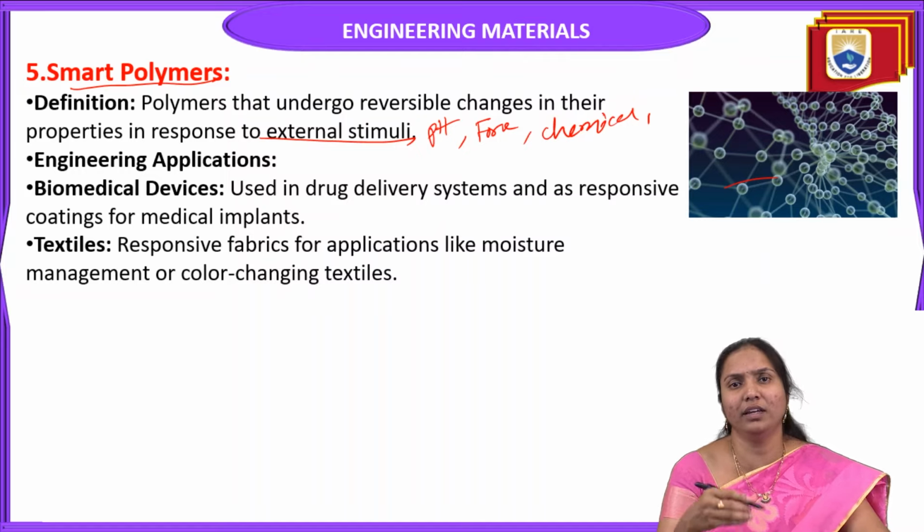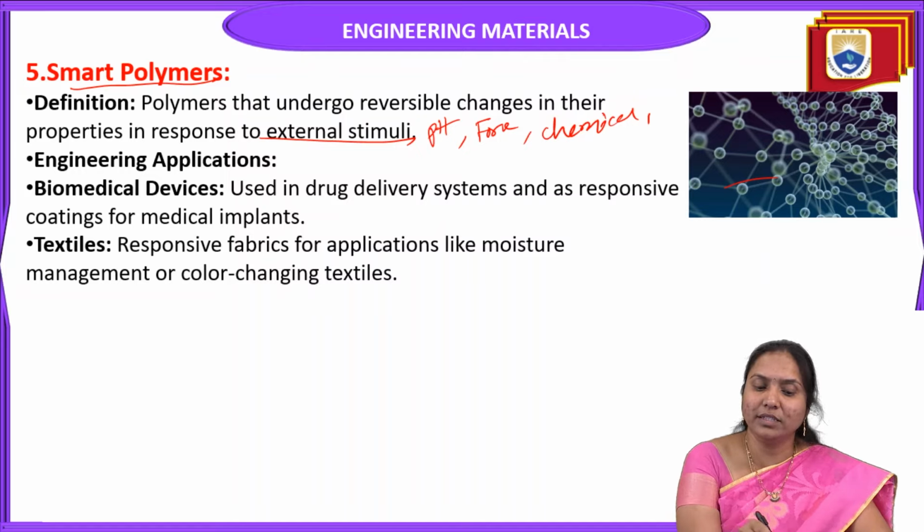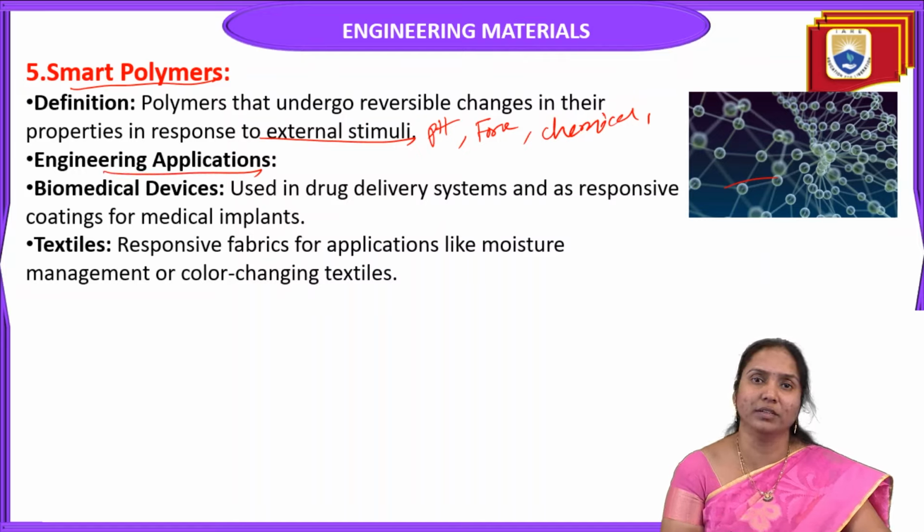So what are the engineering applications of smart polymers?